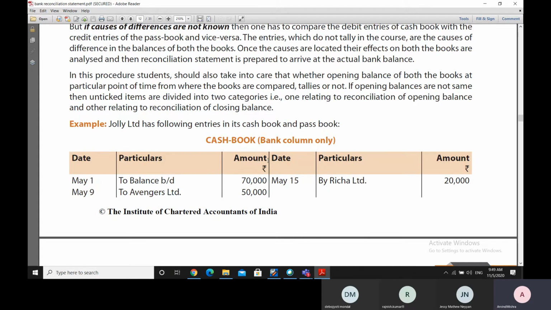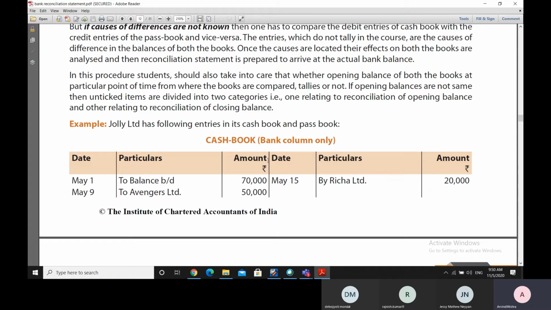So from any point of date when we are starting the reconciliation, we have to divide the reconciliation into two parts, reconciling the opening balance on that particular date and reconciling the closing balance on that particular date.